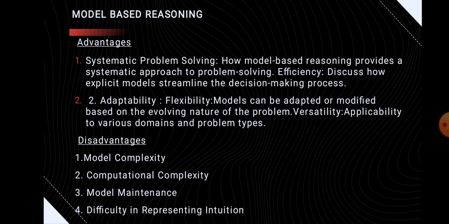And next is the difficulty in representing intuition. Some aspects of human reasoning and common sense may be challenging to represent accurately in models. Capturing these aspects is crucial for an AI system to exhibit human-like reasoning ability. That is why I am saying that there is always a difficulty in representing intuition.